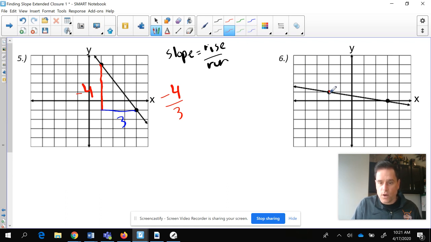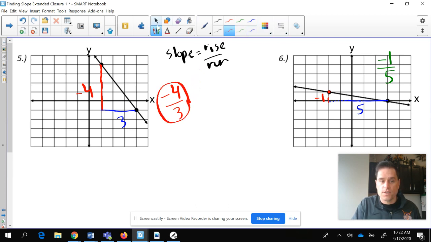We're going to start at this point. We're actually going to go down 1. That's a negative 1. And we're going to go over 1, 2, 3, 4, 5. That's a positive 5. So you guys can see here on this slope, the rise is negative 1 over 5. Make sure I got that right. That's going to be negative 1 over 5. And we're going to circle these.